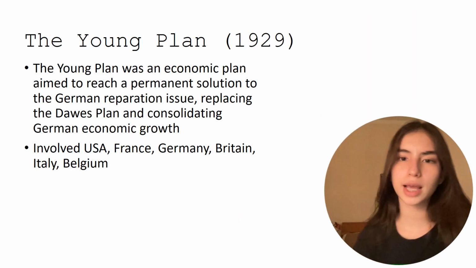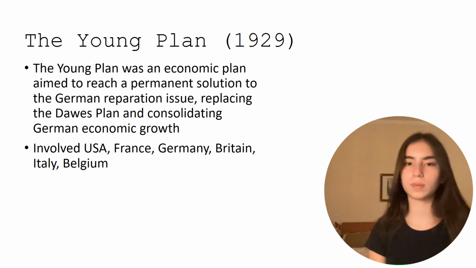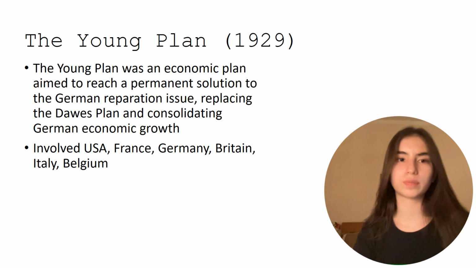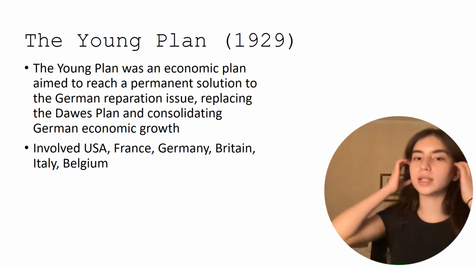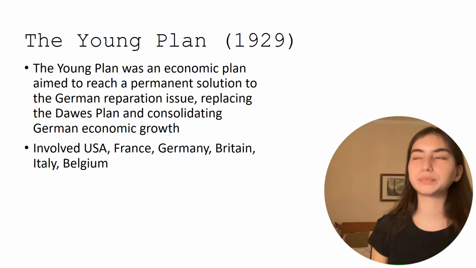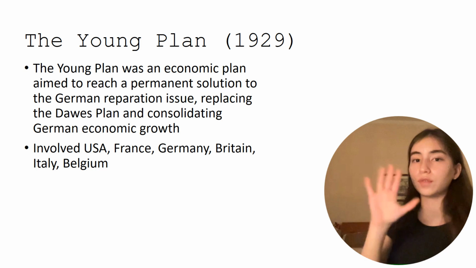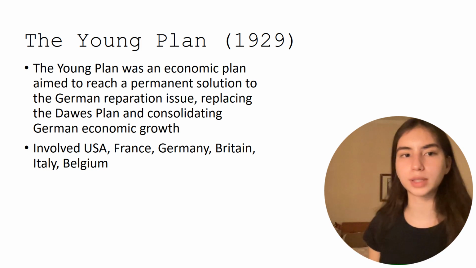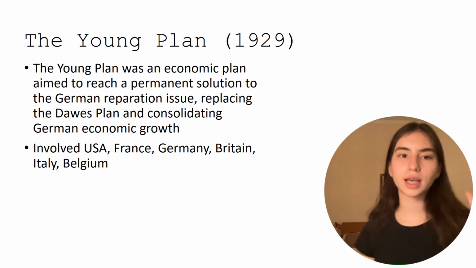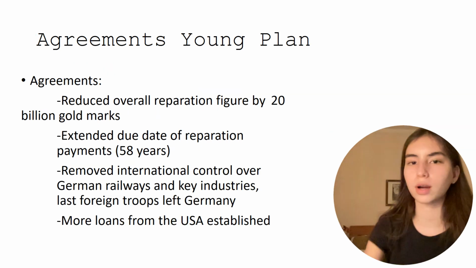The Young Plan was an economic plan, just like the Dawes Plan, aimed to reach a permanent solution to the German reparation issue, replacing the Dawes Plan and consolidating German economic growth. So the Dawes Plan was just meant to be temporary. It gave Germany some leniency on repayments for 5 years, and when those 5 years were over, in 1929, they tried to negotiate a new permanent settlement. This involved USA, France, Germany, Britain, Italy, and Belgium, the same countries that were involved before.